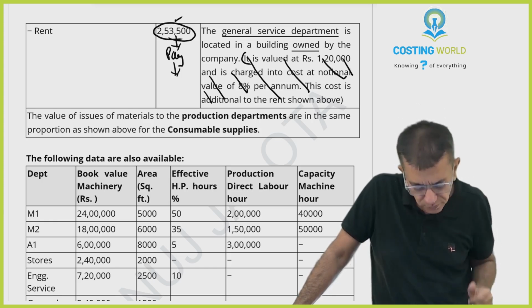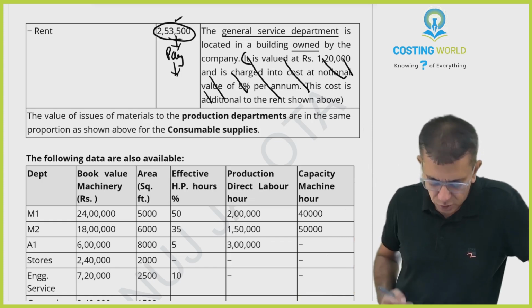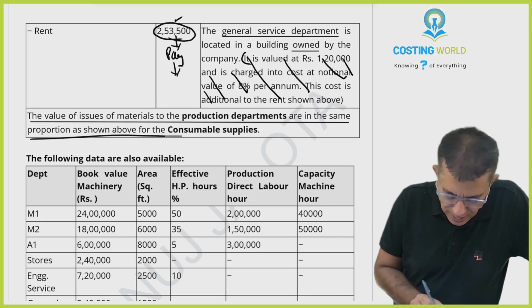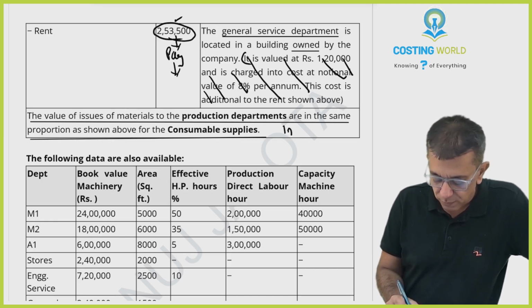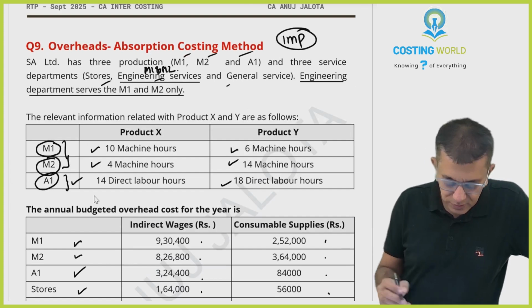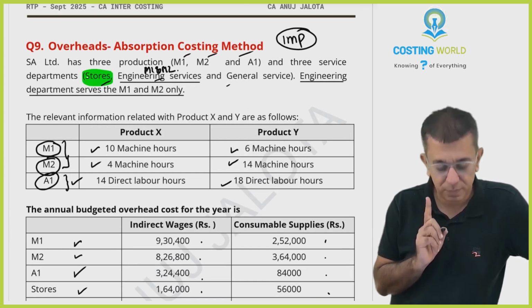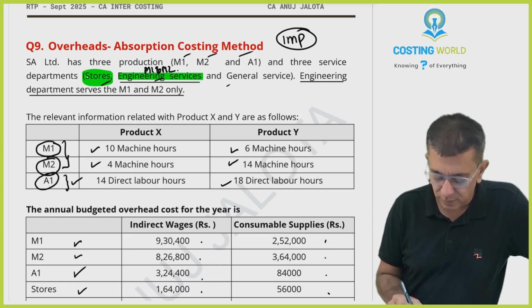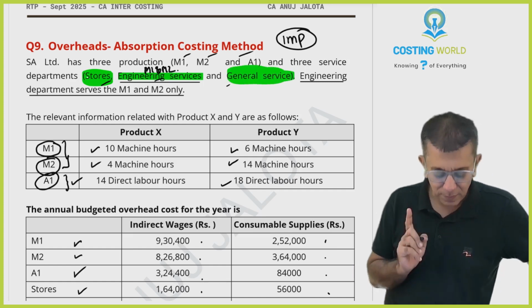It's a notional cost. Acha, the value of issues of materials to the production departments are in the same proportion as shown for the consumable supplies. This line is again super important. Acha, one small thing. Read these names and keep this thing in mind. Stores department is your first service department. Engineering service department is your second servicing department. General service department is your third service department. Keep these things in mind.